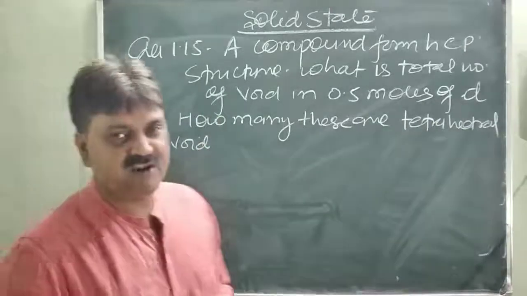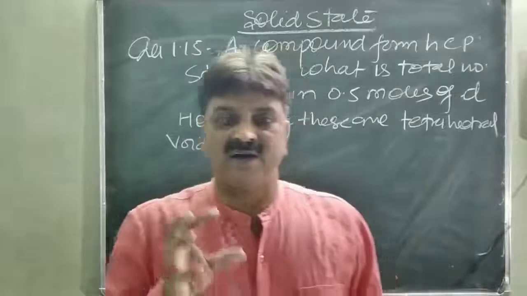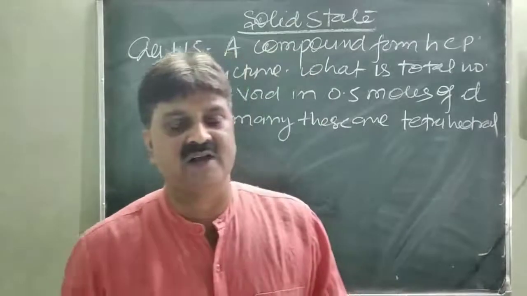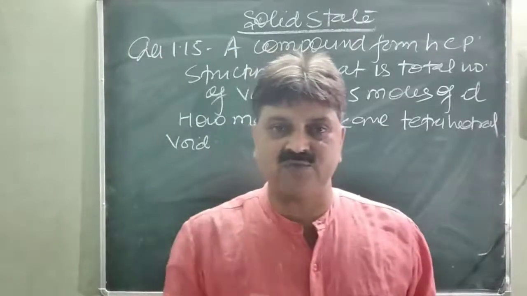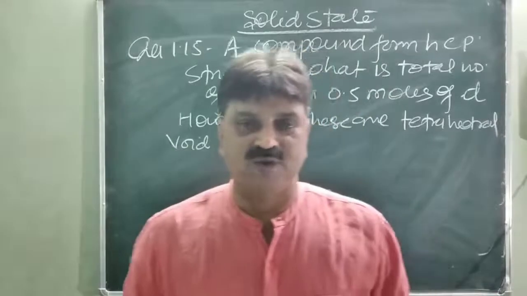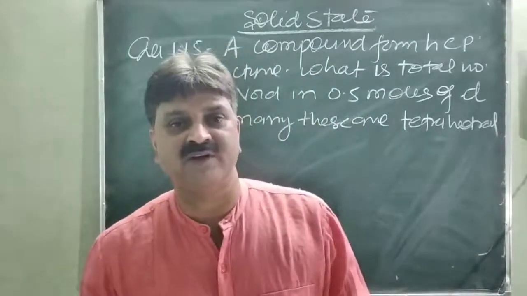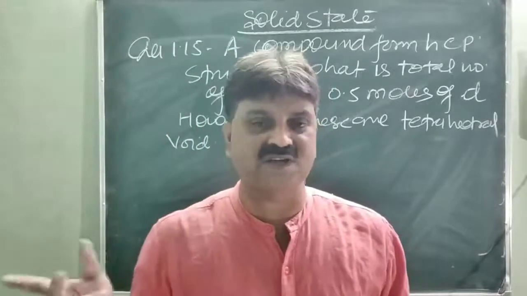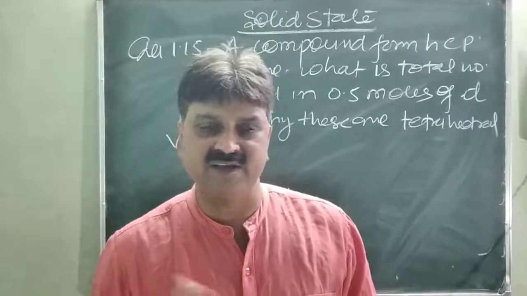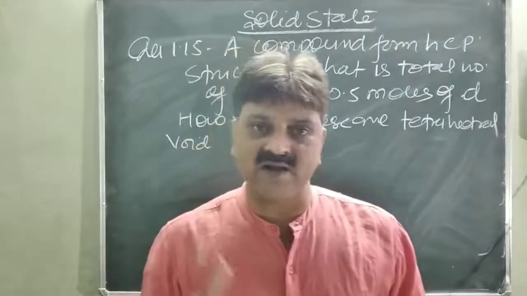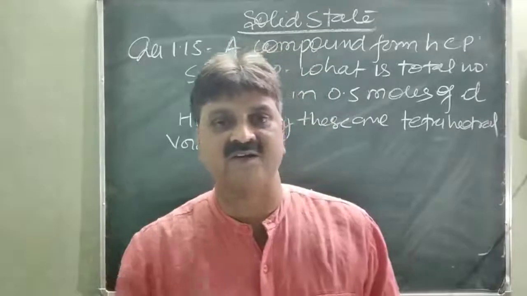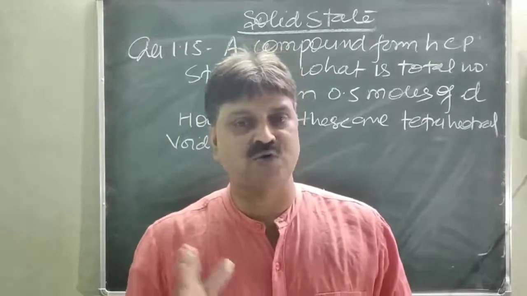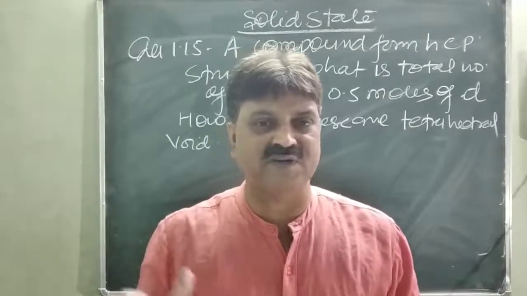Actually, you know that there are two types of voids formed when the atoms are arranged in 2 dimensions and 3 dimensions: the tetrahedral void and the octahedral void. So the number of octahedral voids is equal to the number of atoms present in the crystal.